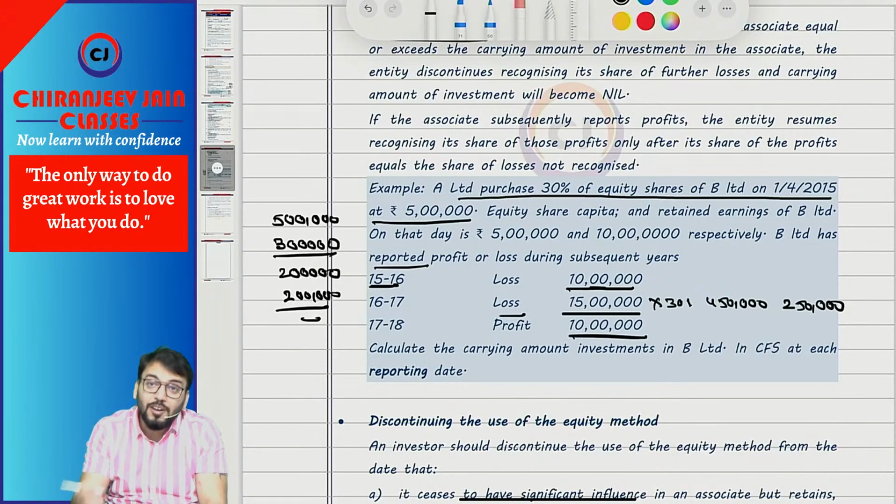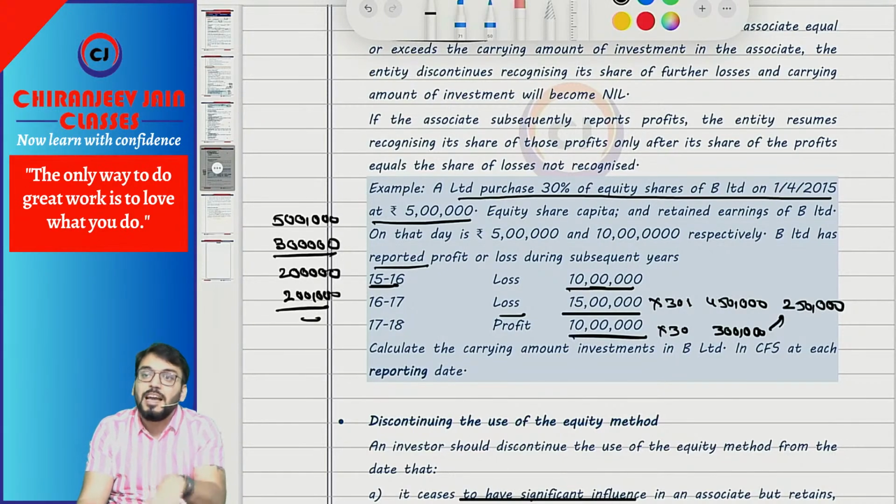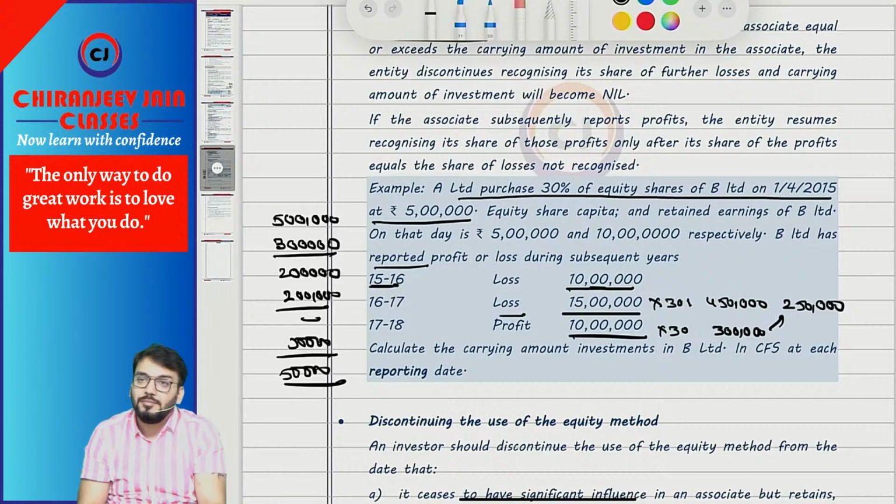Now next year we have earned a profit of 10 lakh. So what is the share? 3 lakh. Out of this 3 lakh, first we'll adjust this minus 2,50,000. So the balance is 50,000, which will be added, and this will become the carrying amount of investment. Understood? Simple. So they may ask this type of question also.